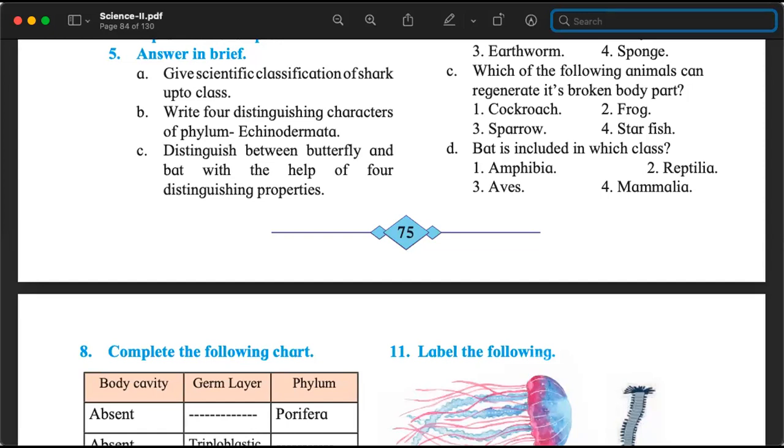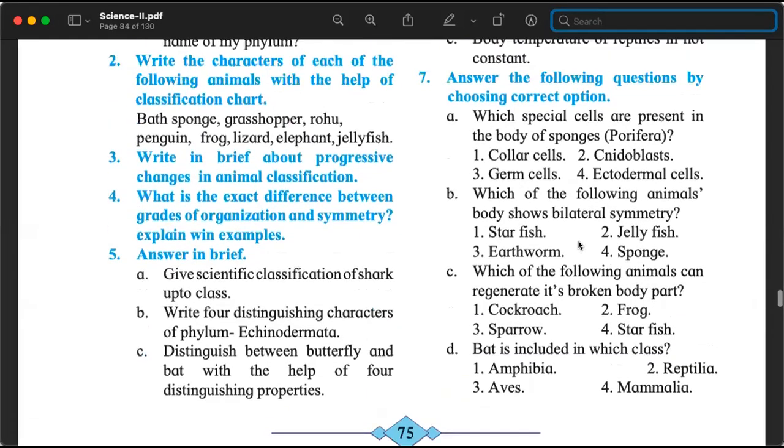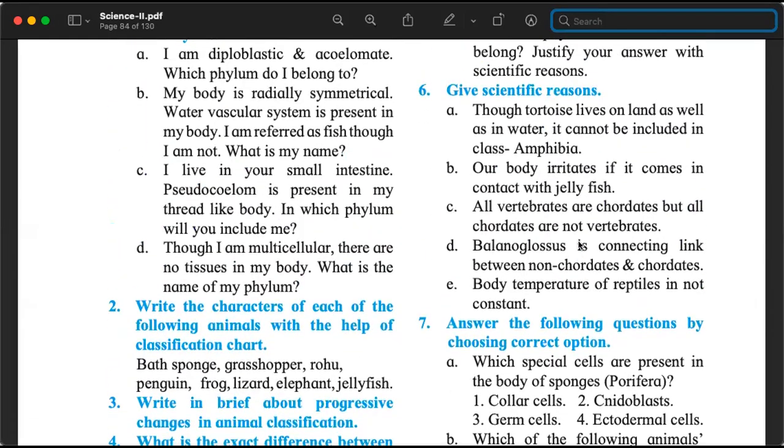5, A and C, you can write. Let's look at question number 6. In question number 6, we already answered B and D, and in the morning when we started the session, we answered question number C. That leaves us with A and E. Look, what is A?